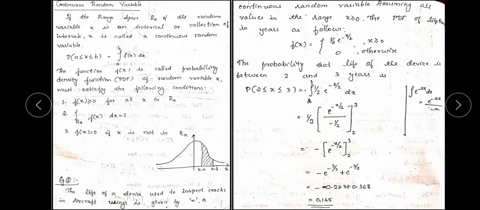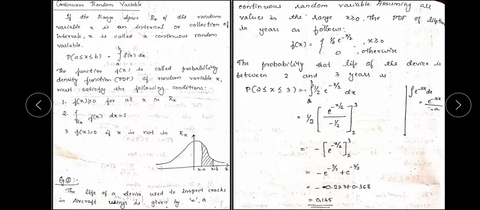and the PDF of the lifetime is given as f of x is equal to 1 divided by 2 e to the power minus x divided by 2, for x greater than or equal to 0, and 0 otherwise. Now the question is based on inspecting cracks in the aircraft, by giving a value called x. So now, the probability that the life of the device is between 2 and 3 years.